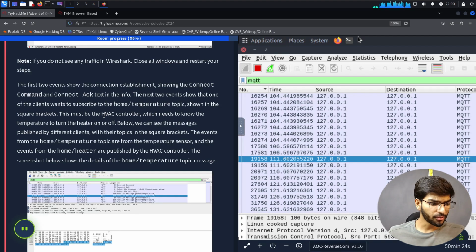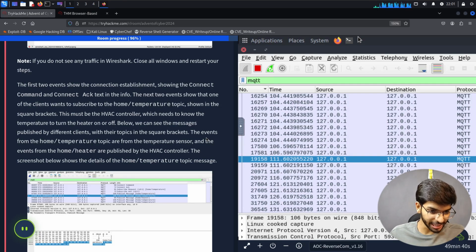We don't have to do that. The first two events show the connection establishment, showing the connect command and the connect acknowledgement text in the info. The next two events show that one of the clients wants to subscribe to the home temperature topic, shown in the square brackets. This must be the HVAC controller, which needs to know the temperature to turn the heater on or off. Below we can see the messages published by different clients with their topics in the square brackets. The events from the home temperature topic are from the temperature sensor, and the events from the home heater topic are published by the HVAC controller.